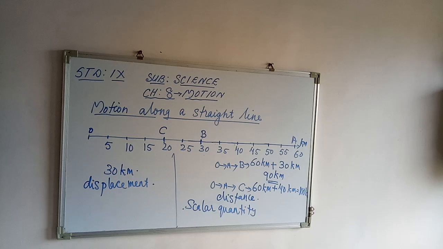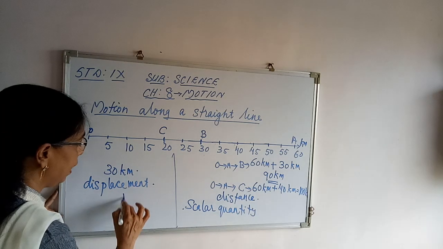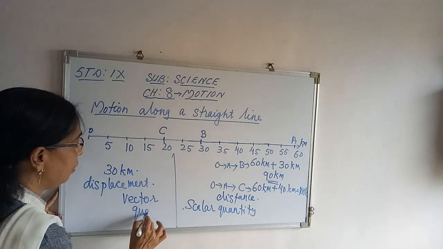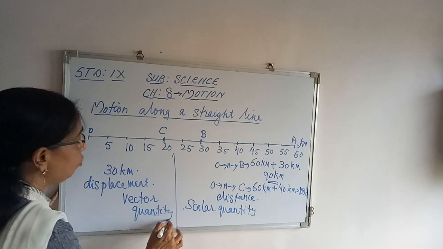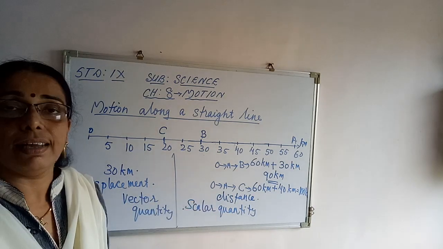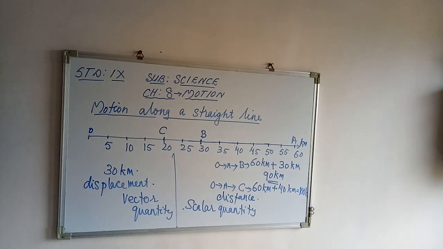We need both magnitude and direction to explain that quantity. They are called vector quantities. So displacement is an example of a vector quantity, whereas distance is an example of a scalar quantity.